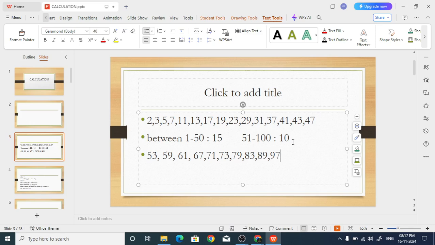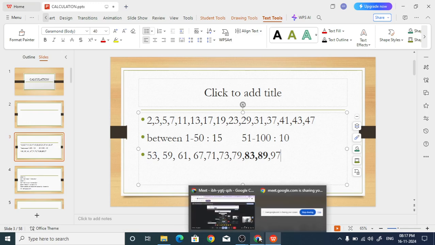What are the prime numbers between 80 and 90? 83 and 89, am I correct? These are the two prime numbers between 80 and 90. You have to add these two numbers. So like that, you should know what a prime number is.